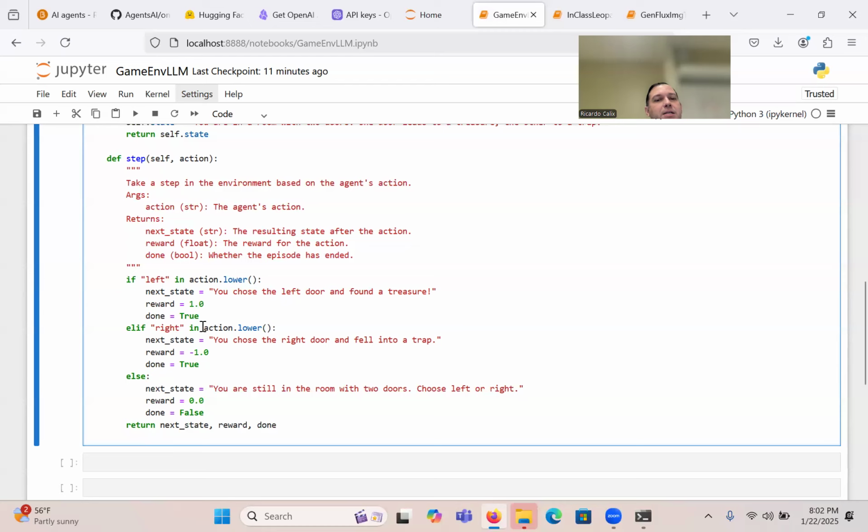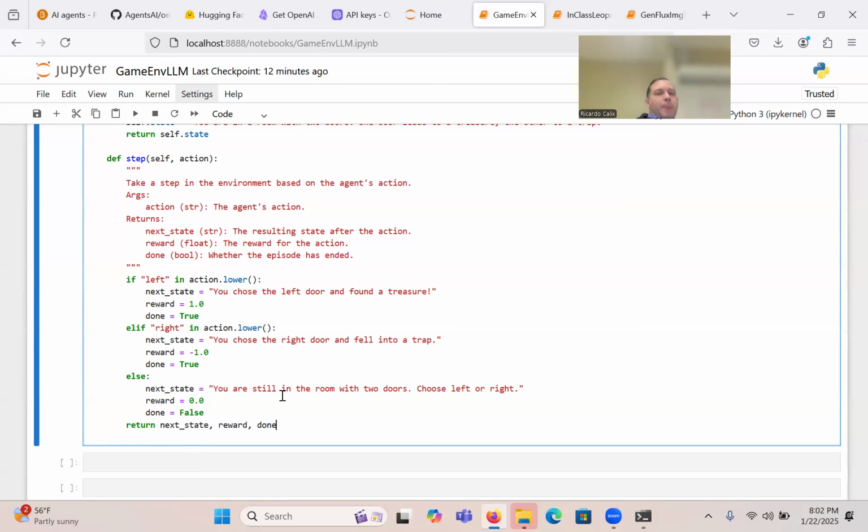Else, if right in action, then you choose the right door and fell into a trap. And so your reward is -1 and done is True. Else, you are still in the room with two doors, choose left or right, and the reward is 0 and done is false. Do you understand, guys? Not great, but a good illustration of how this works.